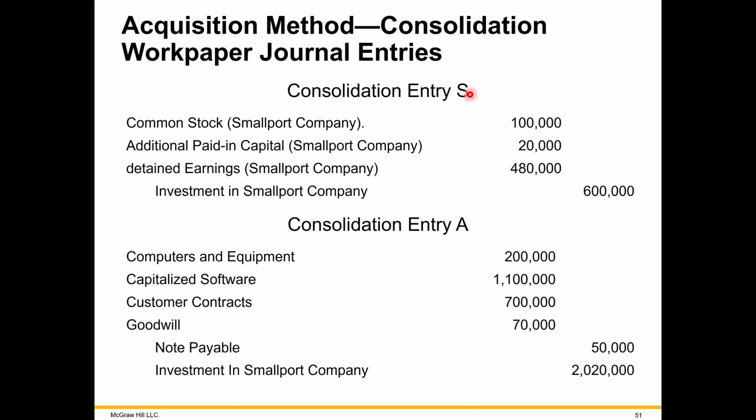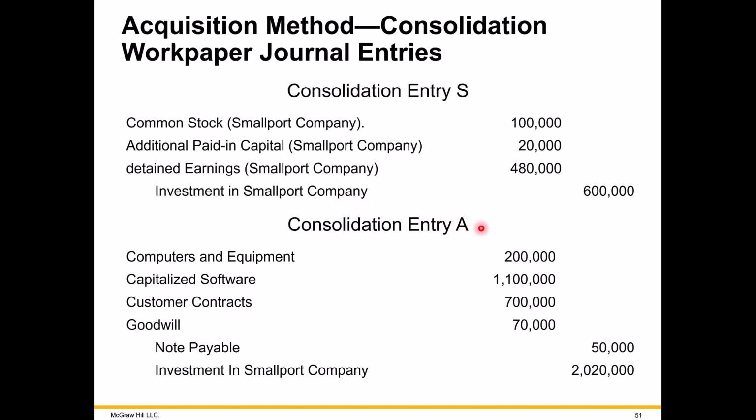So the first one, again, eliminating the equity of the sub. I guess that's why they call this entry S. We zero out the positive equity accounts in the sub, and the offsetting debit is to reduce the investment the parent has in the sub.